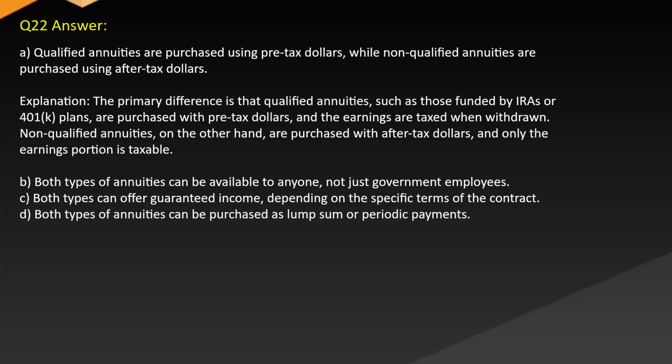Answer. A. Qualified annuities are purchased using pre-tax dollars, while non-qualified annuities are purchased using after-tax dollars. Explanation. The primary difference is that qualified annuities, such as those funded by IRAs or 401k plans, are purchased with pre-tax dollars, and the earnings are taxed when withdrawn. Non-qualified annuities, on the other hand, are purchased with after-tax dollars, and only the earnings portion is taxable. B. Both types of annuities can be available to anyone, not just government employees. C. Both types can offer guaranteed income depending on the specific terms of the contract. D. Both types of annuities can be purchased as lump sum or periodic payments.